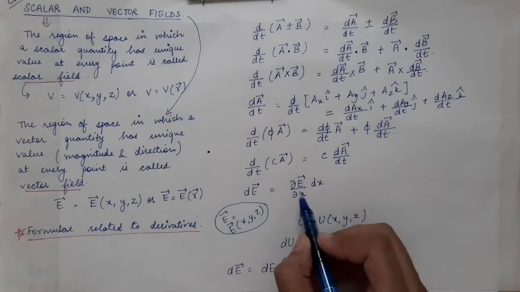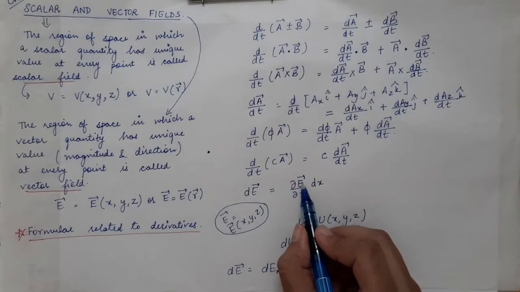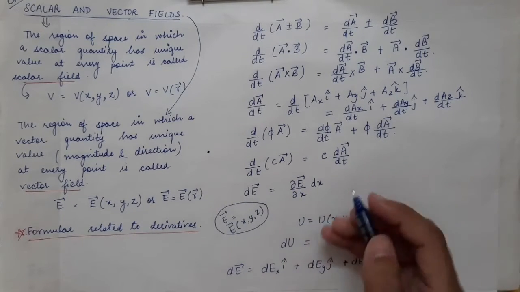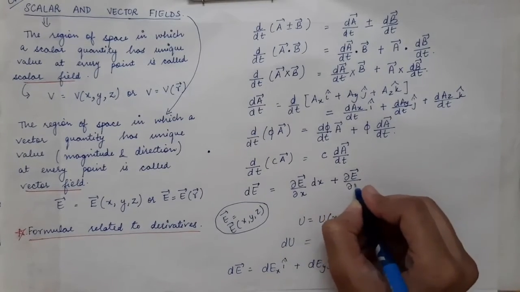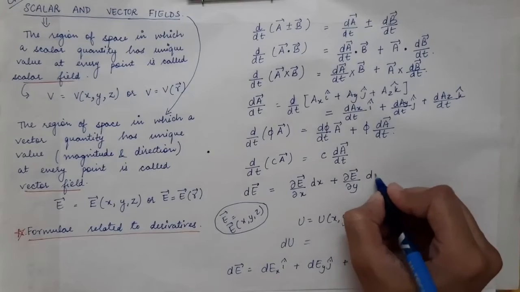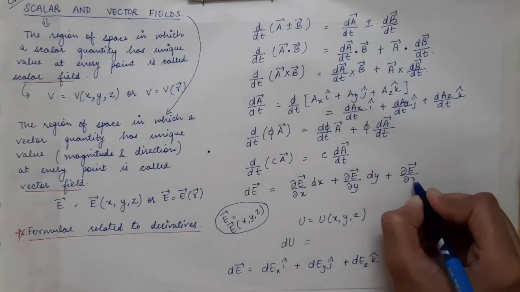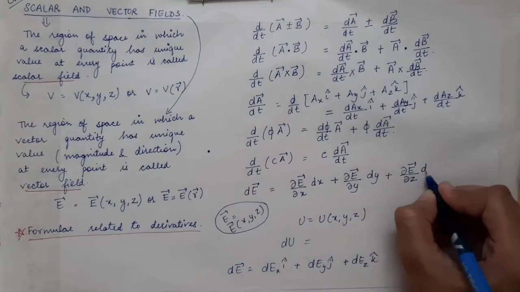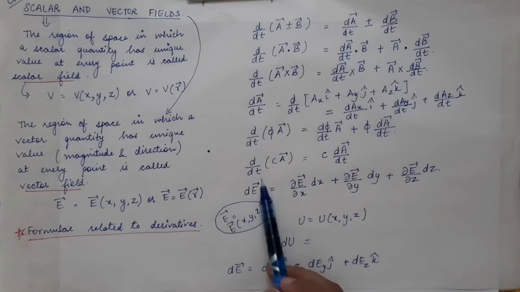This will be equal to the partial derivative of the vector field with respect to x times dx, plus the partial derivative of the electric field with respect to y times dy, plus the partial derivative of the vector field with respect to z times dz. So this is how we write dE vector.